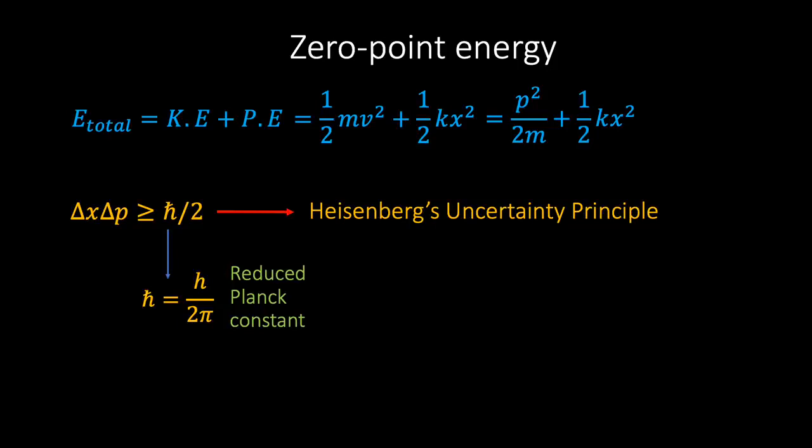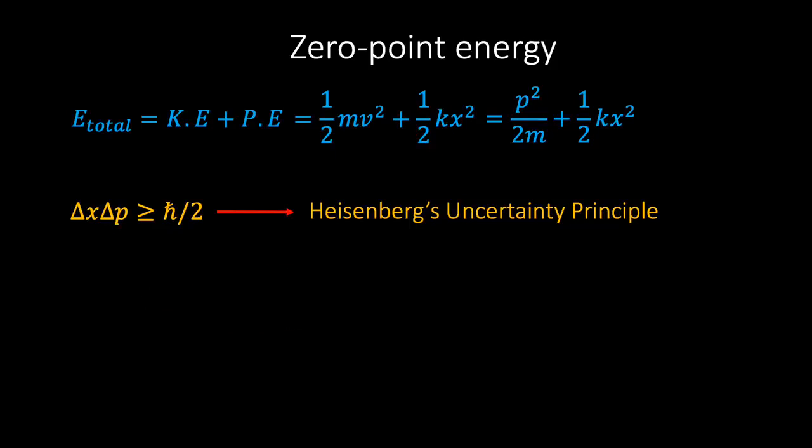However, according to Heisenberg's uncertainty principle, it's not possible for either delta x or delta p to be zero, and so there is always an inherent quantum jittery motion in the spring, even when unextended and classically at rest.